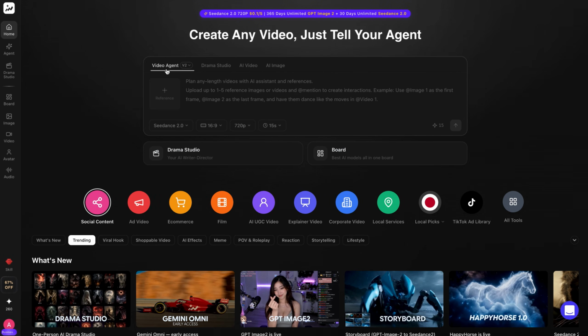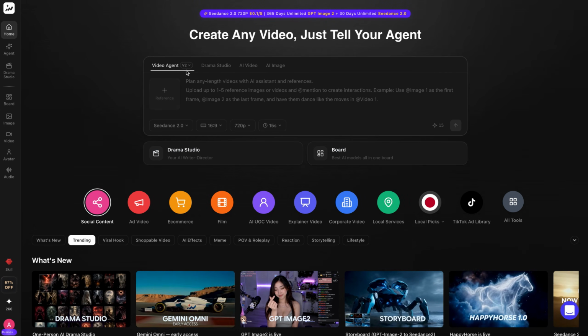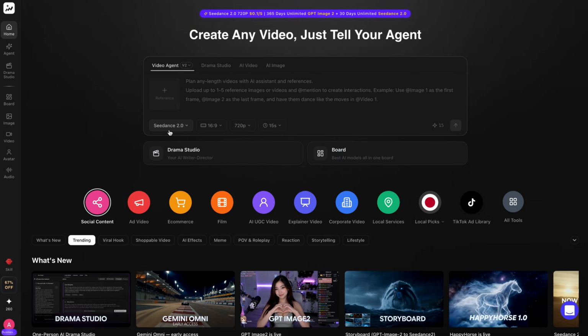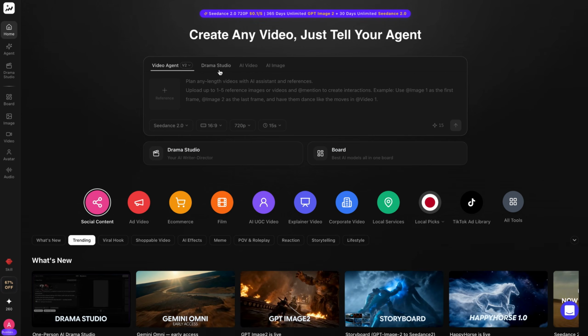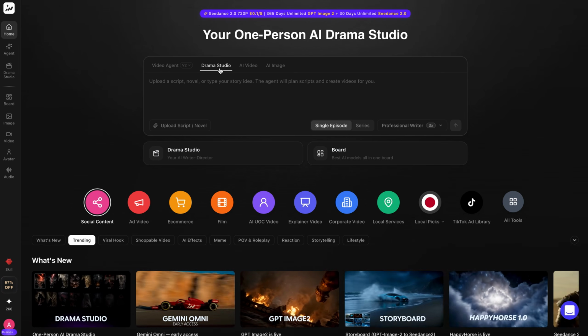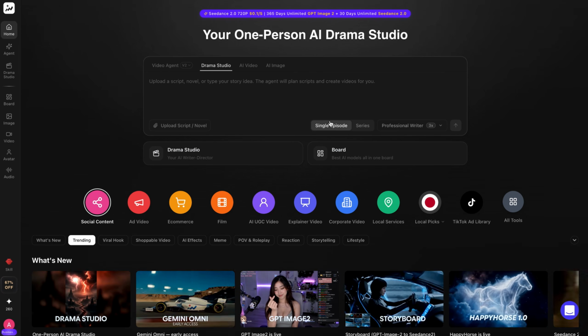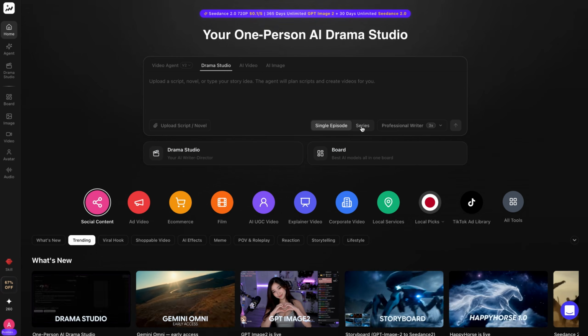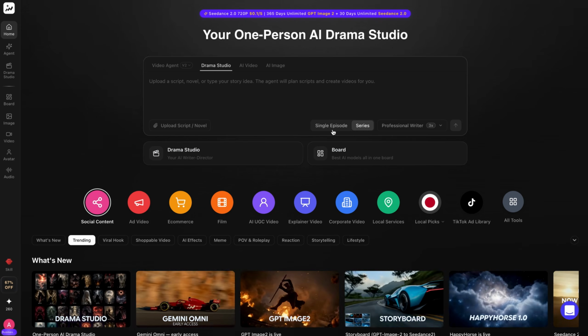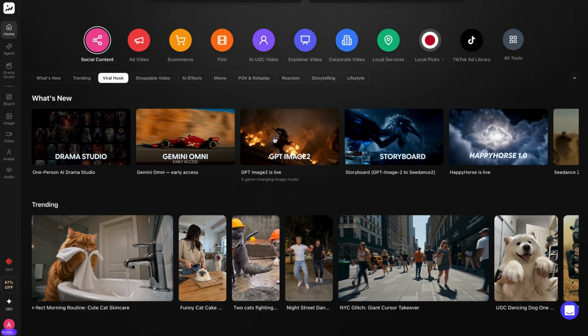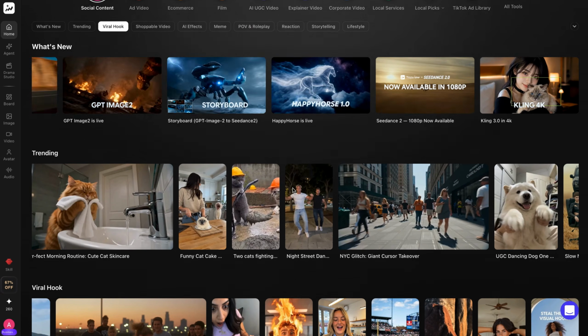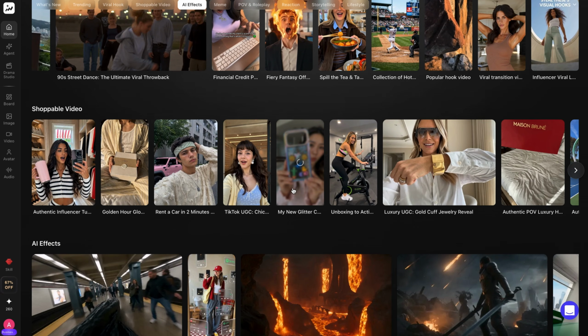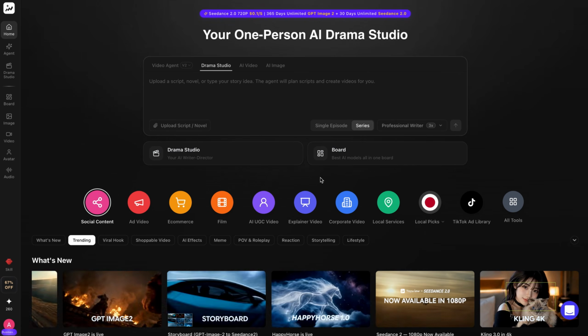One is AI Video Agent V2, where you can generate any length video with consistent characters and references using Seedance 2.0. The second is Drama Studio, which is one of the best features they've added in Topview AI. With this, you can create a single episode or even a full series. There are also many other AI tools and features available on Topview AI. You'll get trending templates, viral hook videos, and much more, all in a single platform.